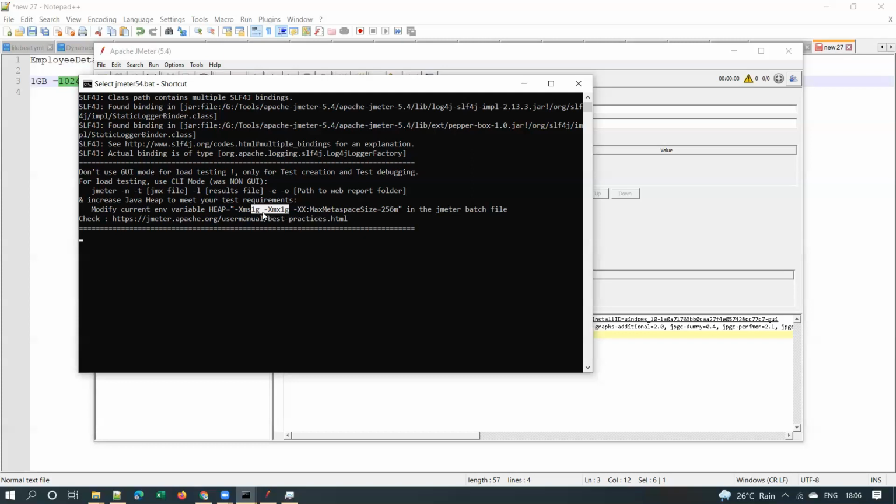At the same time, you should not increase heap size drastically. You should not increase from 1 GB directly to 3 GB or 4 GB. If you increase directly, GC takes more time, garbage collection takes more time. I'll explain what garbage collection is, and why we should not increase heap memory even though we have enough memory available. I'll explain in the next few minutes. I'll take a pause here. So any queries?